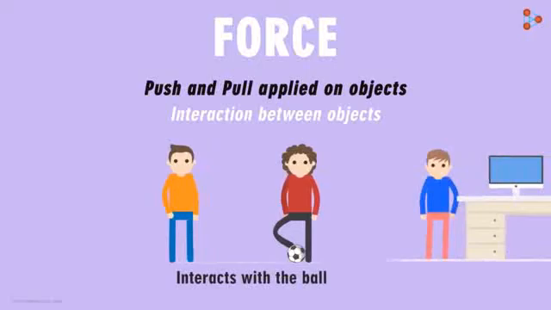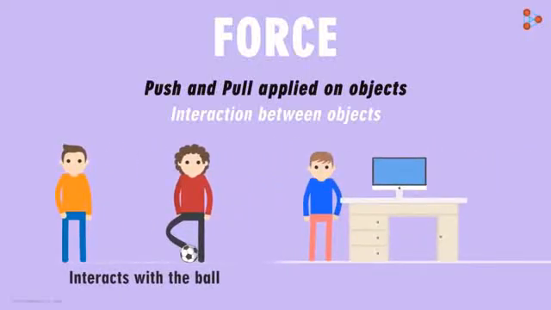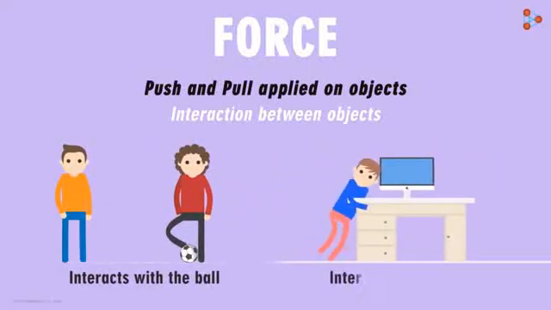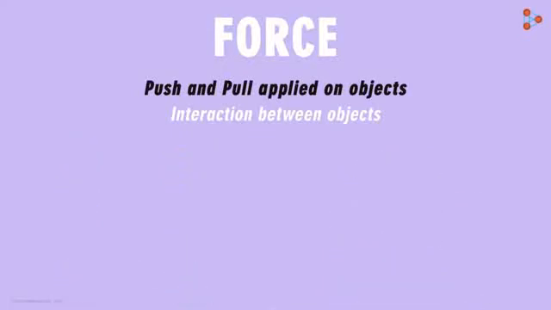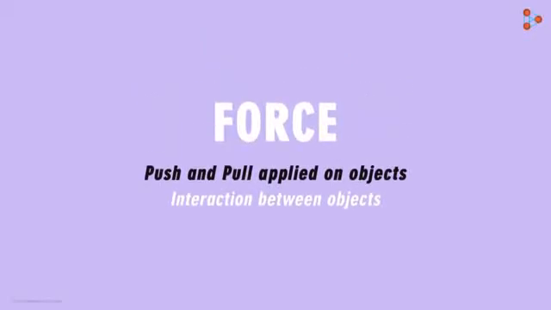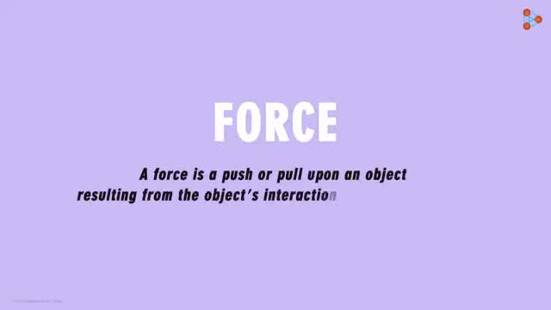In the second example, in order to move the desk from point A to point B, he must interact with the desk. We will study more on these interactions in the future videos. Now, since we are clear with the basic understanding of what force is, let me put its definition in front of you. It states that a force is a push or pull upon an object resulting from the object's interaction with another object. In the next lesson, we will talk more.